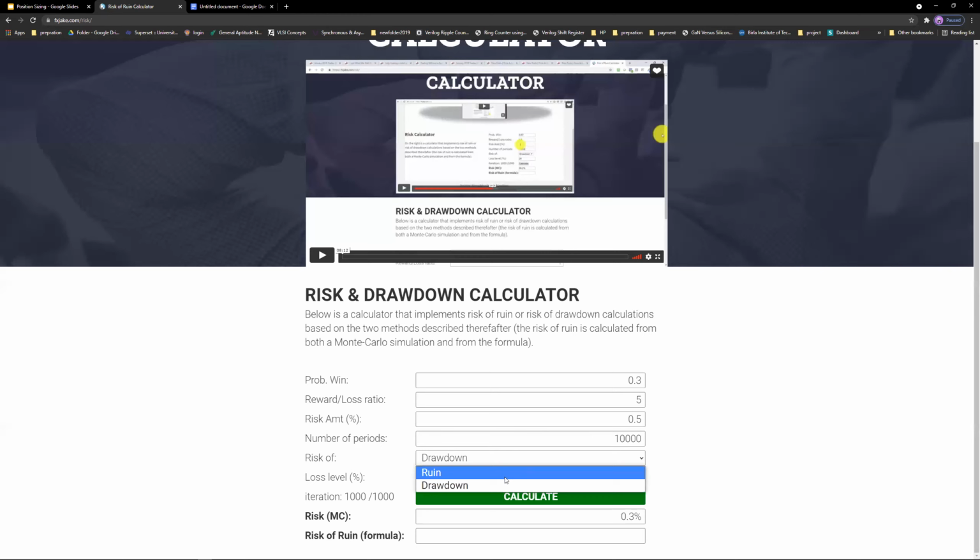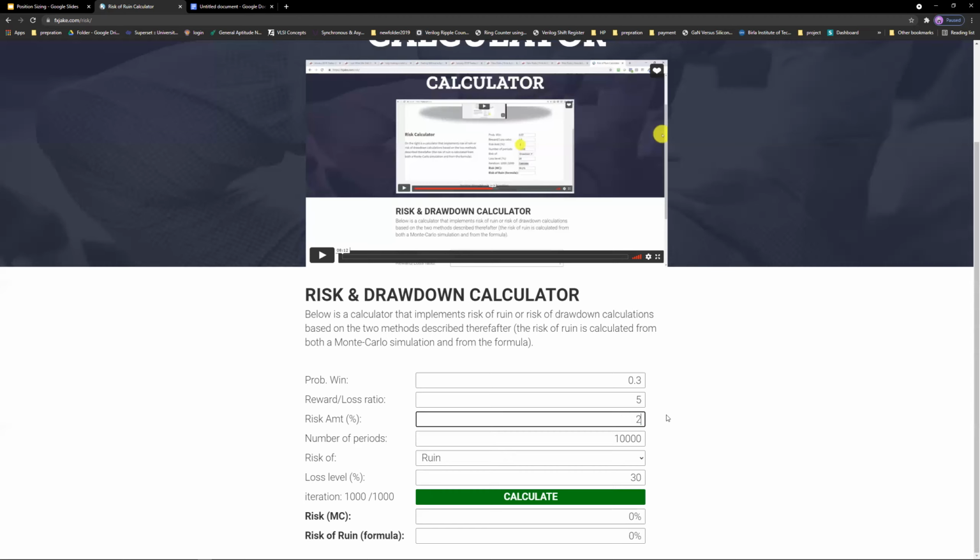Another feature I would like to tell about this calculator is something called ruin, right? So say I will say 30% is my risk of ruin, right? If I go below 30%, I will stop the system. I cannot trade the system, right? So you can see if we risk 0.5% of my capital, then the 30% drawdown happening, the possibility is almost zero, right?